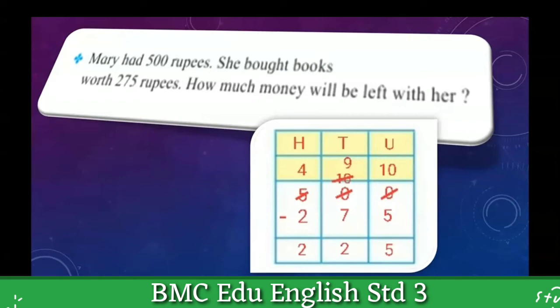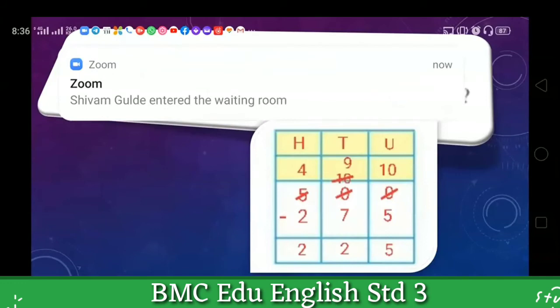Okay. Mary had 500 rupees. She bought books worth 275 rupees. And the third one is: how much money will be left with her?